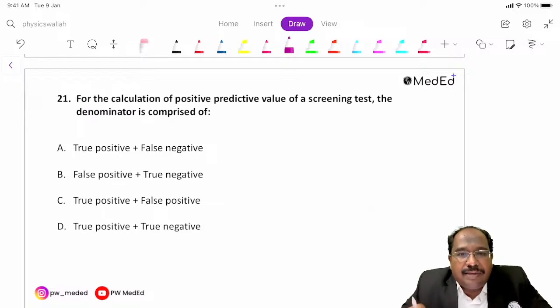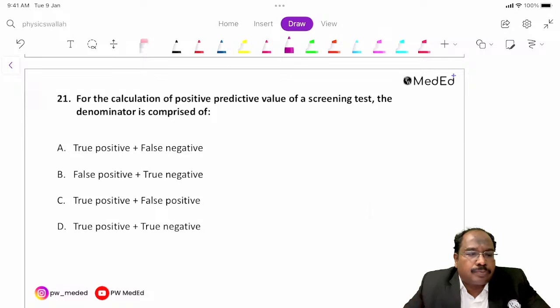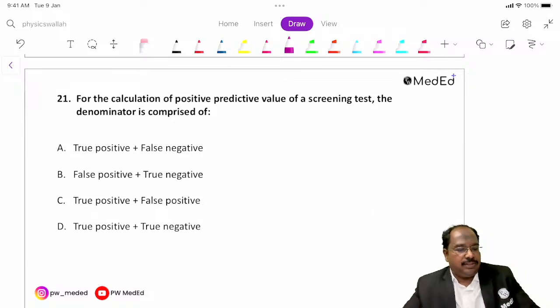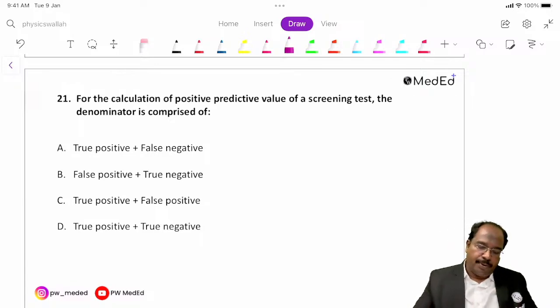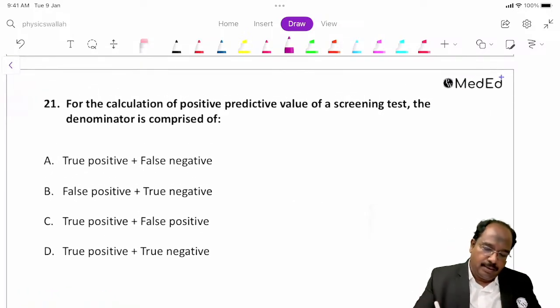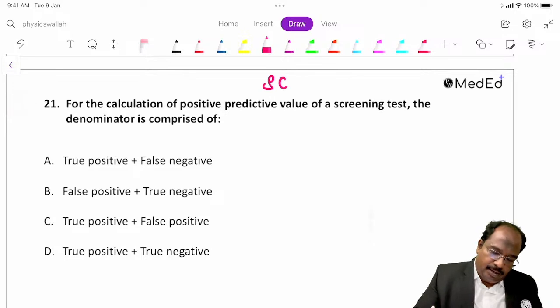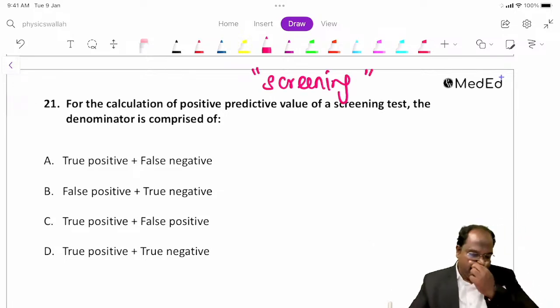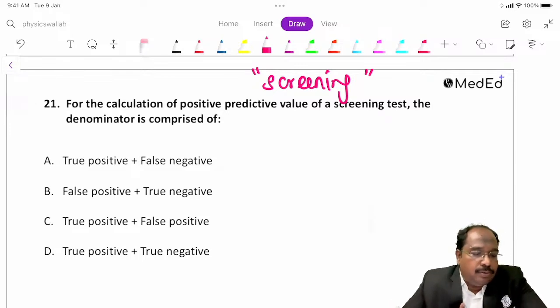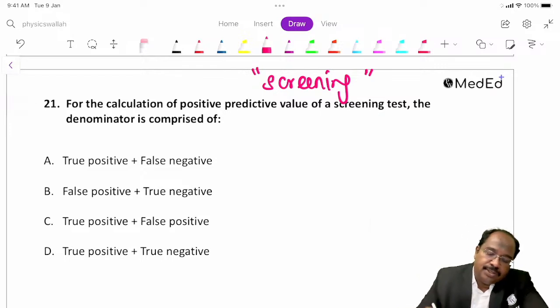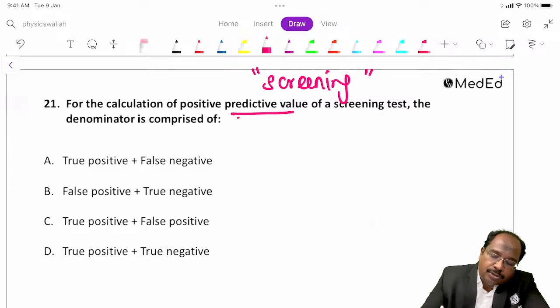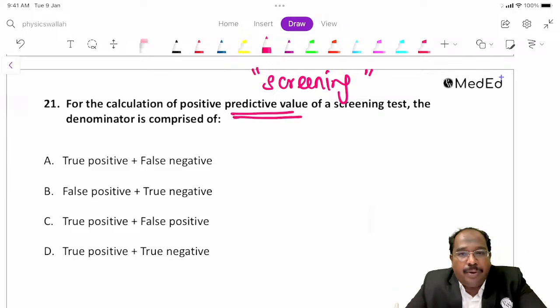What is the answer for this question? We are taking up a new topic called screening. The answer for this question is, they're asking positive predictive value. We'll see one by one.